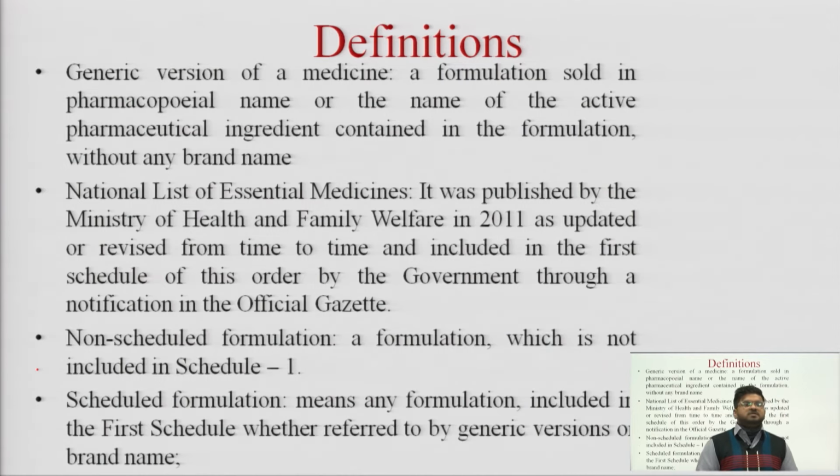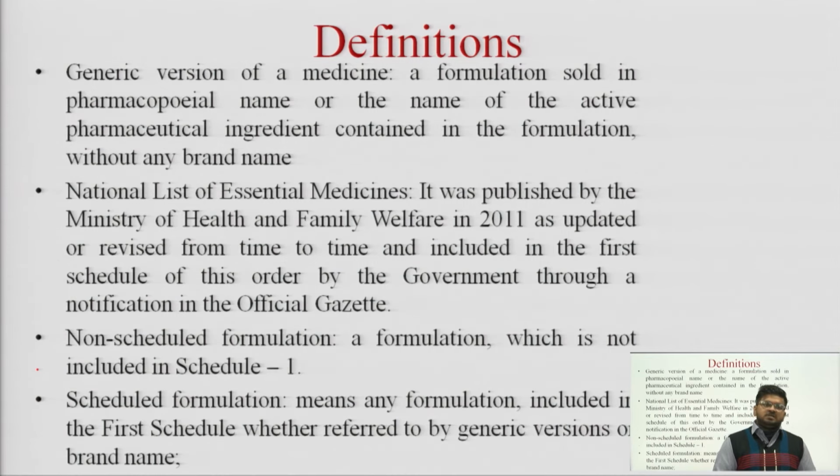Okay. What is the National List of Essential Medicines? It was published by the Ministry of Health and Family Welfare in 2011, as updated or revised from time to time, and included in the first schedule of this order by the government through a notification in the official gazette. So everything related to health and welfare is maintained under the Ministry of Health and Family Welfare.